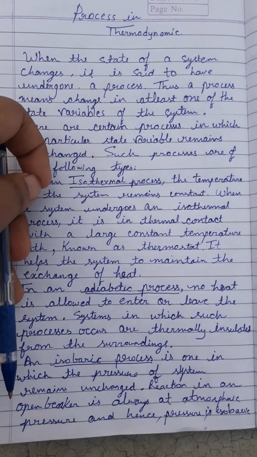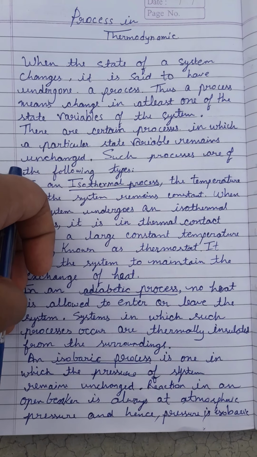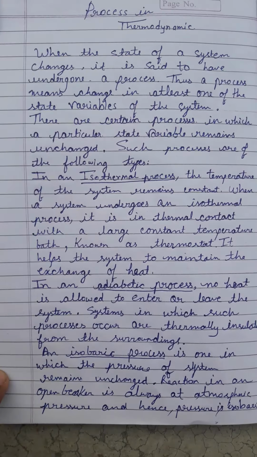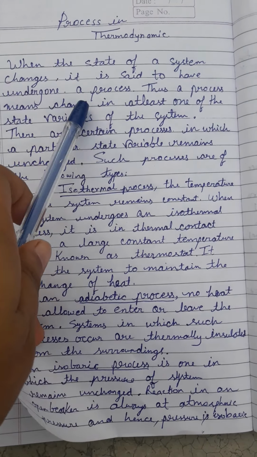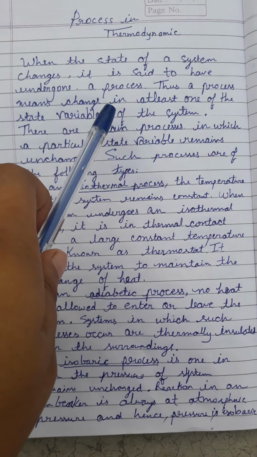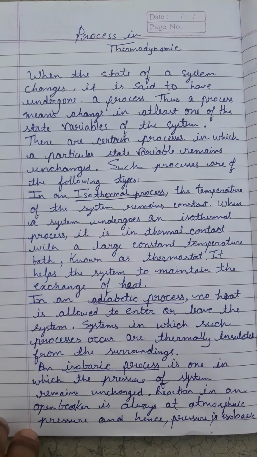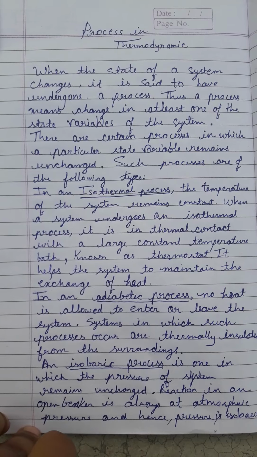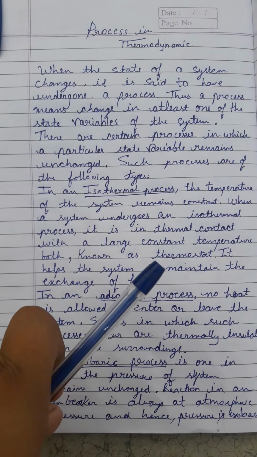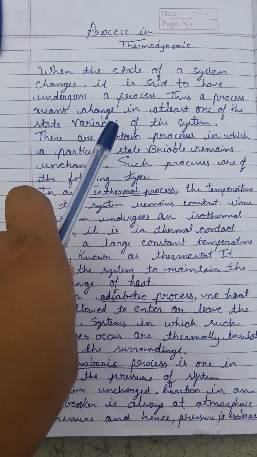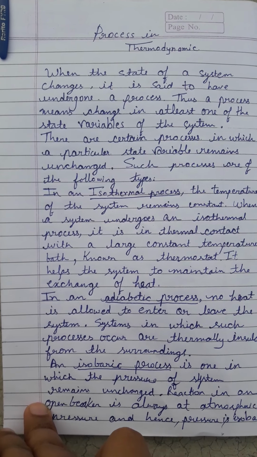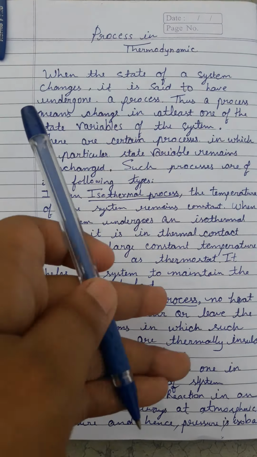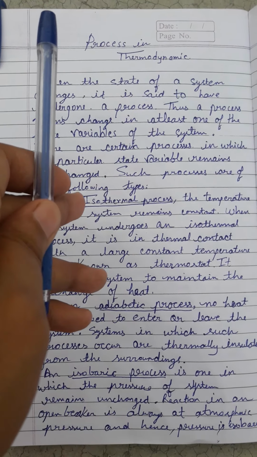Hello everyone. Today we are going to know about the process in thermodynamics. When the state of a system changes, it is said to have undergone a process. Does a process mean a change in at least one of the state variables of the system? The process may be accompanied by an exchange of matter and energy between the system and the surroundings.